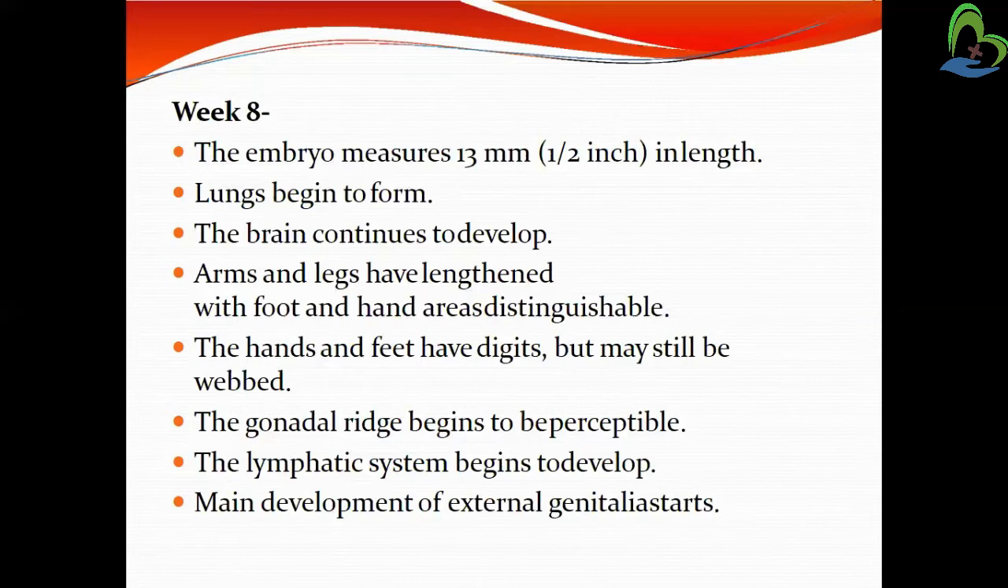Main development of the external genitalia starts from the 8th week. You may mark this line: the external genitalia form at the 8th week. So we can differentiate the sex of the fetus.